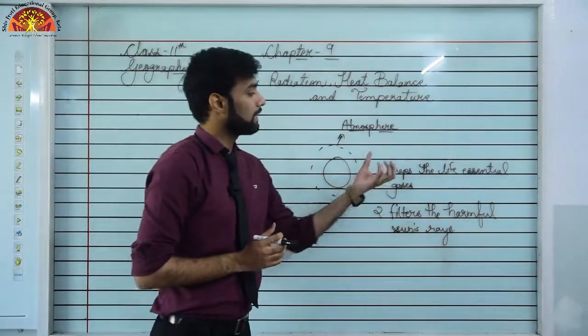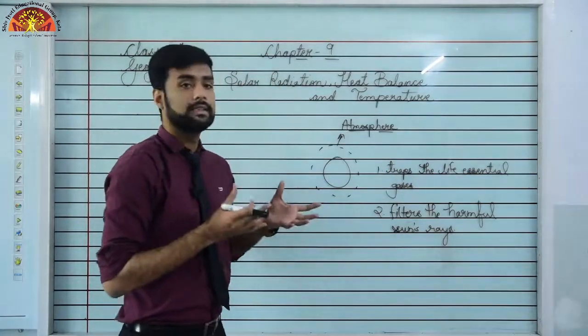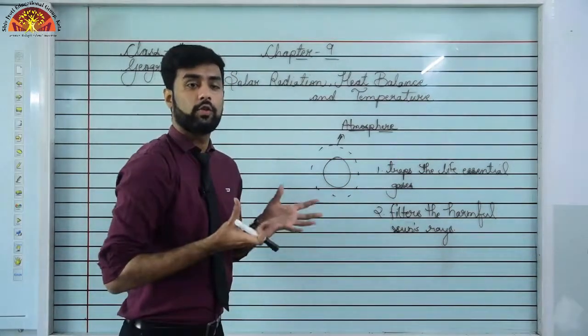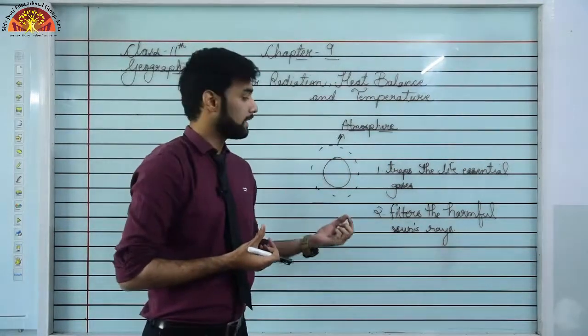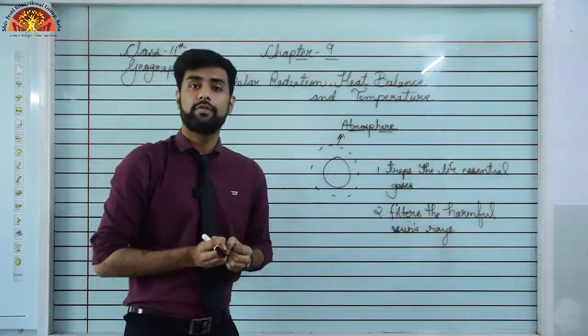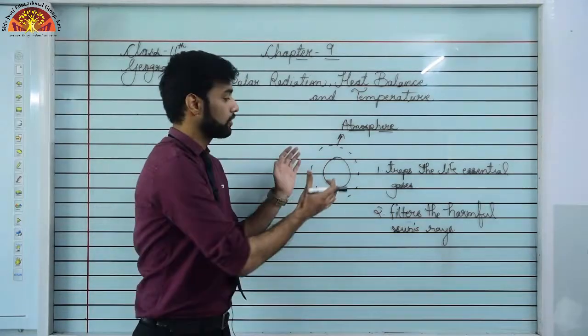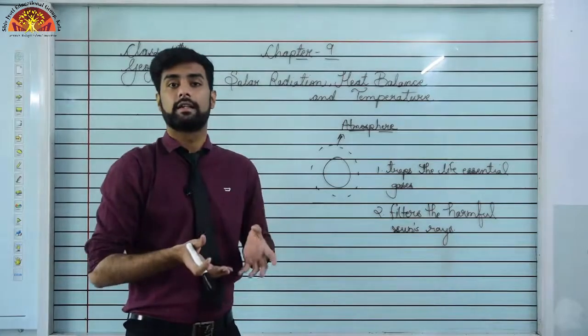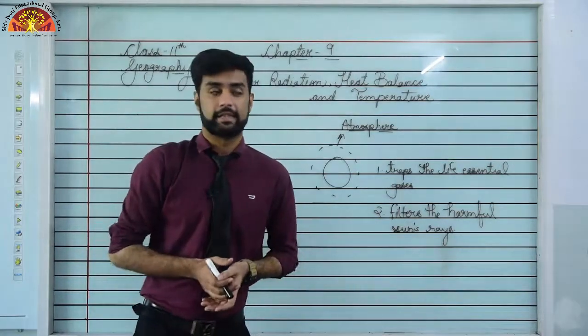First, it traps the life essential gases like oxygen, carbon dioxide, nitrogen. ये उनको बाहर नहीं जाने देता है. Otherwise, life on Earth would not be possible, right? And the second thing it does is that it filters the harmful sun's rays. हमारे सन से जो harmful UV rays आती हैं, it filters them, it stops them there only so that the harmful rays do not reach us. Otherwise, it will result in skin cancer and similar diseases.